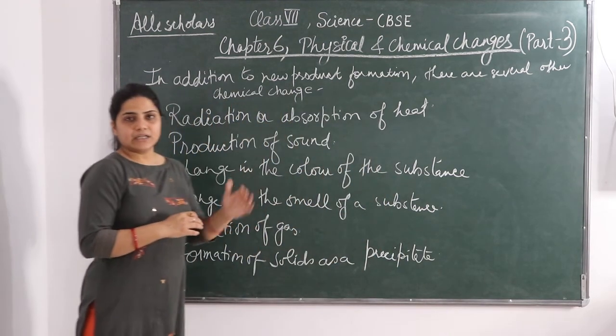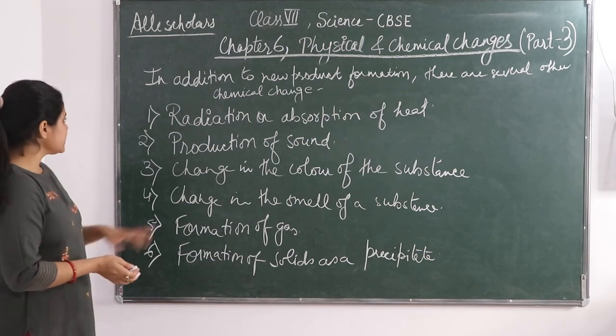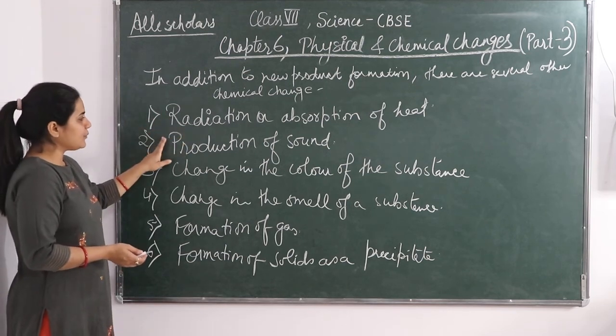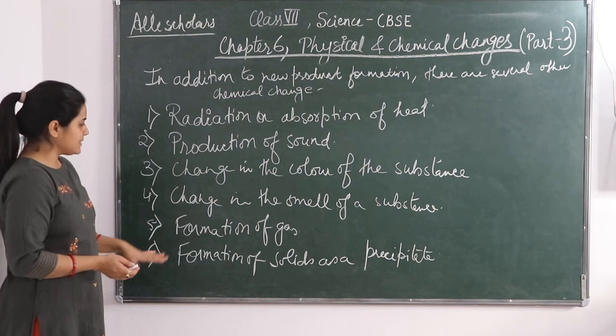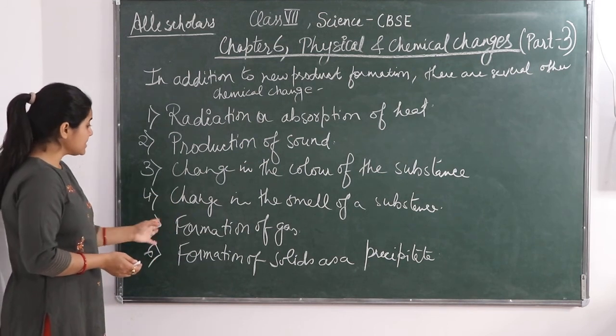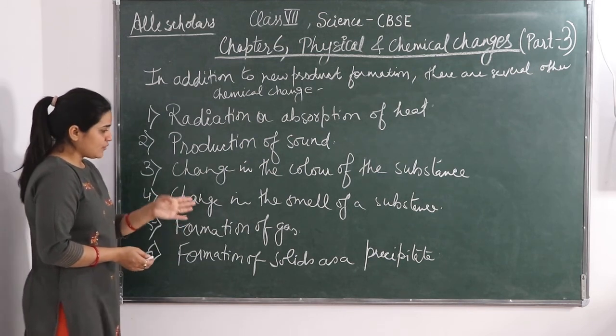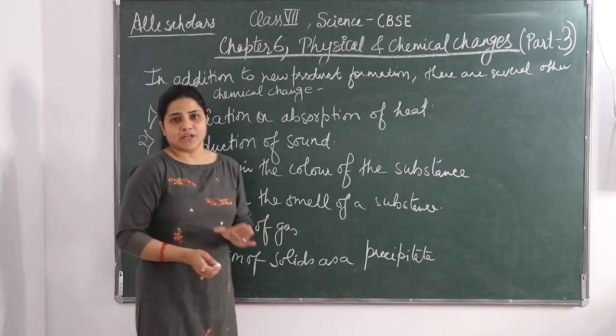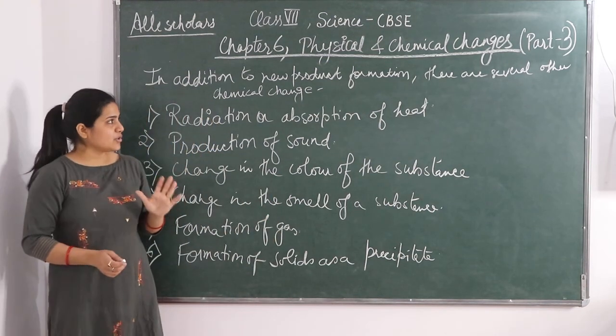We got to know that there are several chemical changes: radiation or absorption of heat, production of sound, change in the color of the substance, change in the smell of a substance, formation of gas, and formation of solid as a precipitate. Okay, so this was the discussion of today.